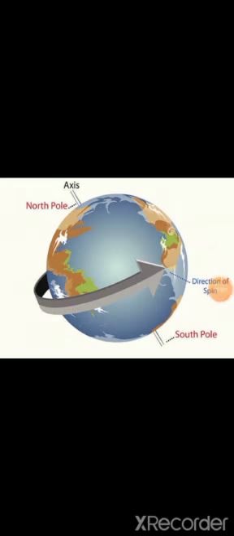Earth's revolution. The Earth revolves round the Sun while rotating round its own axis. That is, it spins like a top and at the same time keeps moving forward around the Sun. Earth's revolution takes about 365 days and 5.56 hours. The Earth's revolution causes the formation of seasons on the Earth.